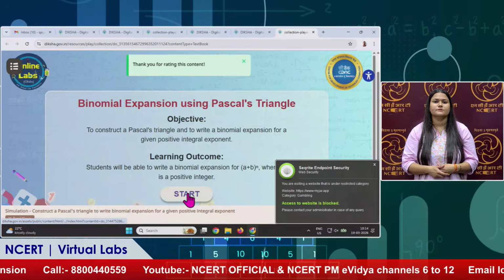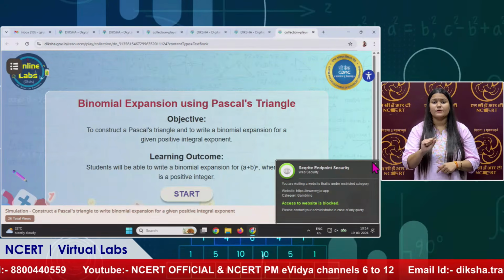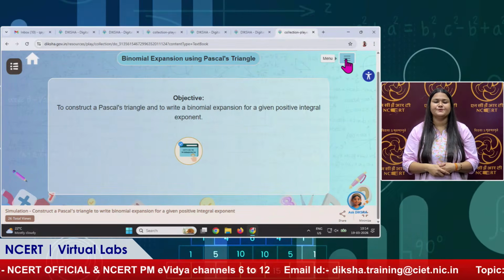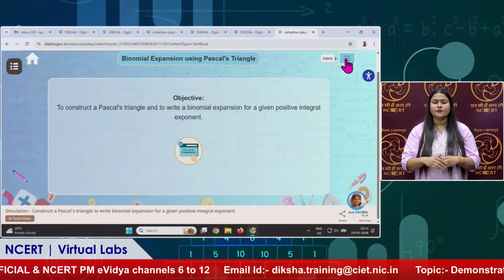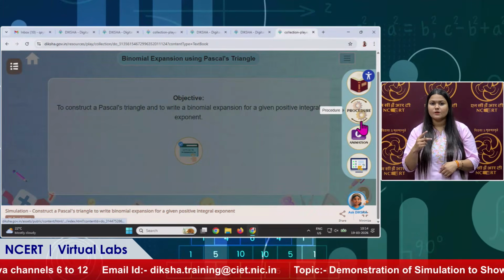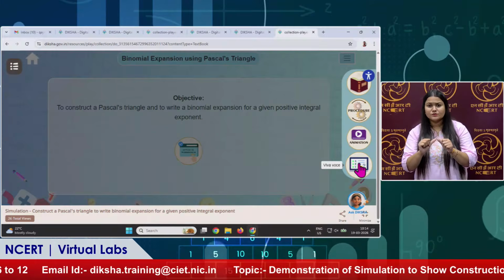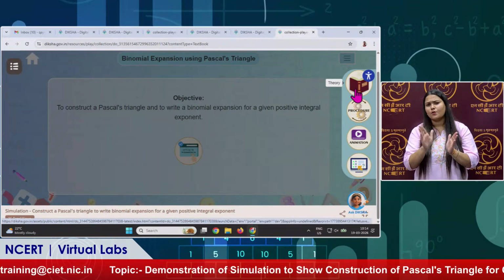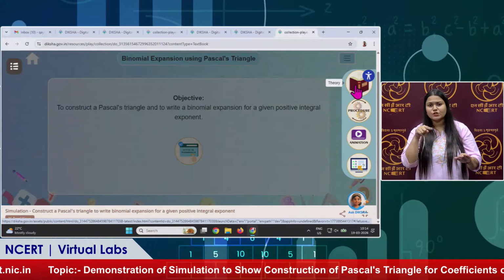Now, you have to click on this start button. Then here is a menu bar you can see on the right. Click on this, and you will see there is a theory, a procedure, an animation, a viva, and a quiz. All these resources are available for the students, and they will go through these resources one by one.